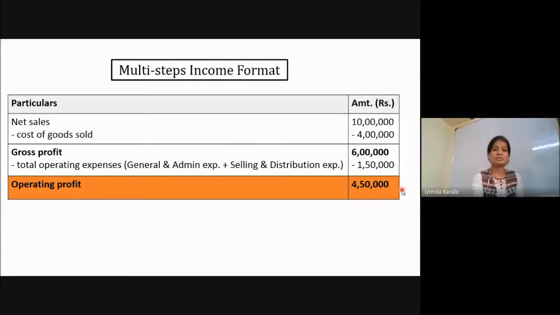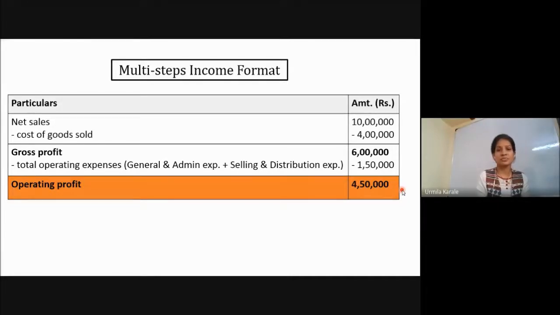But what happens? We have seen in the profit and loss account, on the credit side, we used to show rent received, interest received, some other income received. Apart from that, on the debit side, we used to show some other expenses and losses which are not related with business. But since you have incurred or suffered that loss, we used to show it in that statement.